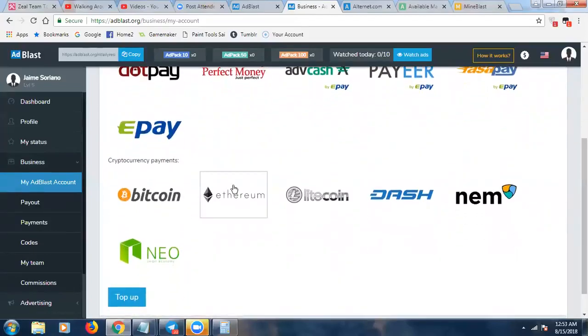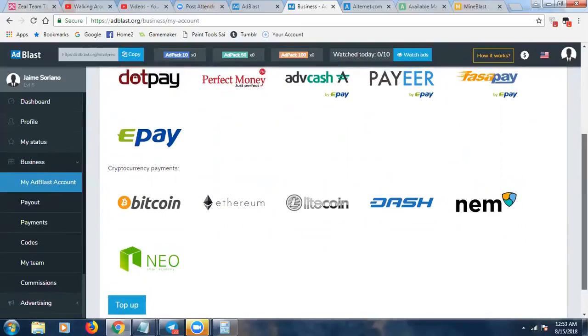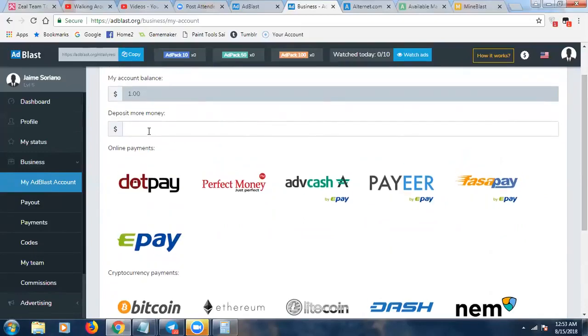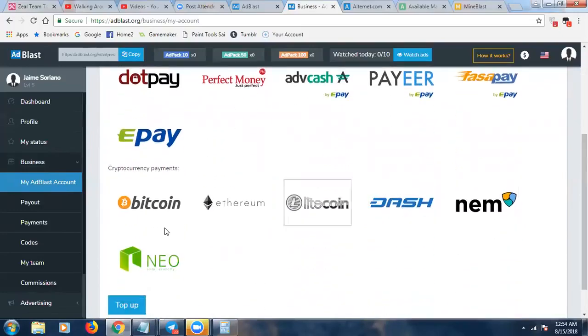You can deposit Bitcoin, Ethereum, Litecoin, Dash, Neo. You click on whichever one you want. For example, you would type in here how much you want to put in: $50, $100, $500, $1,000, whatever the case might be. Then you click on Bitcoin, Ethereum, Litecoin, whatever. You click on top up, and then it'll produce a wallet for you to send your funds to.